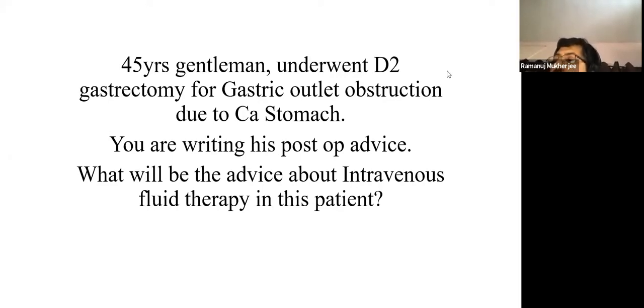See, the simple answer is 25 ml per kg per day. Consider that water is a drug or a molecule. So it is 25 ml per kg per day. If the weight of the patient is 100 kilos, then it comes to 2.5 liters per day. But if it is less than 100, say for example this gentleman is 70 kg in body weight, then 70 kg into 25 ml per kg per day will be approximately 1750 or around 1800 ml per day. This is the first baseline principle that you have to understand.